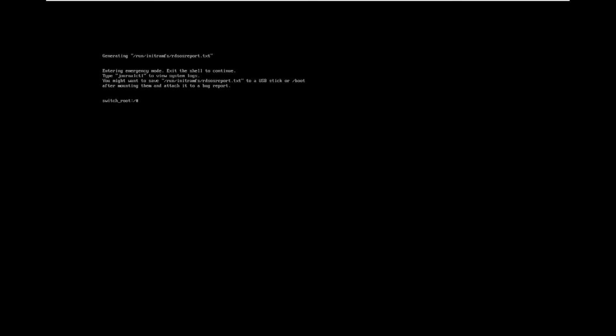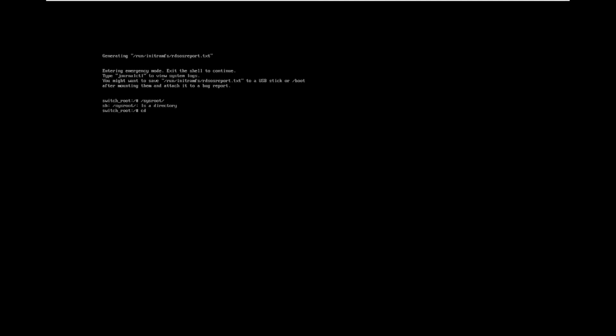After getting the hash prompt, just go to /sysroot, which is in read-only mode.